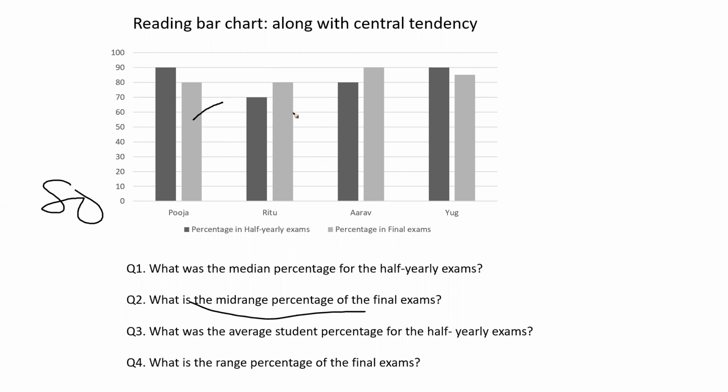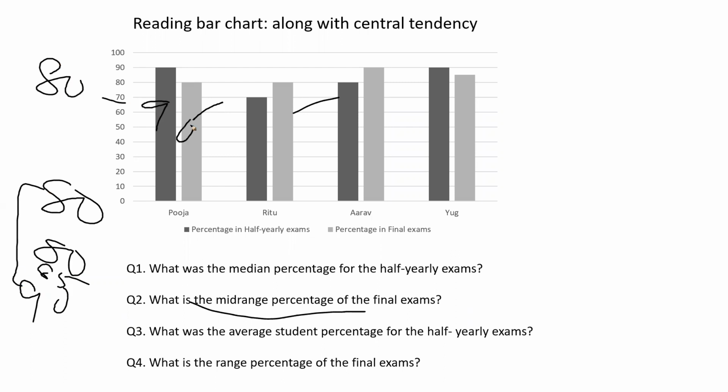Well, let's check quickly. So we have 80 for Ritu as well, 90 for Arav, and 85 for Yug. So range is nothing but from 80 to 90, right? 80 to 90. The minimum value is 80, maximum value is 90. That is my range.